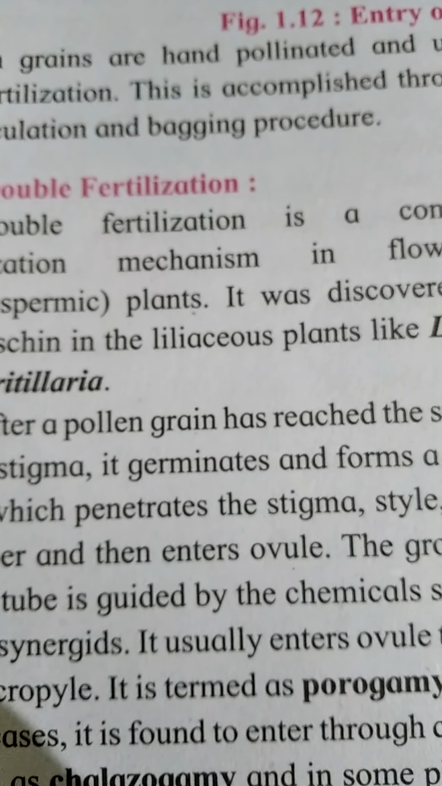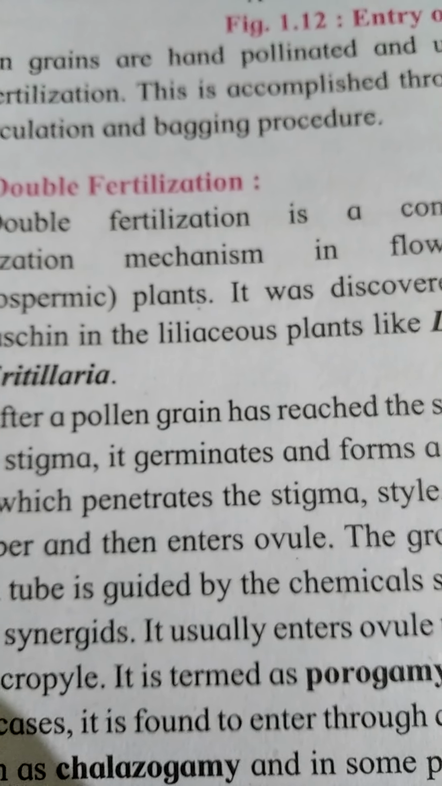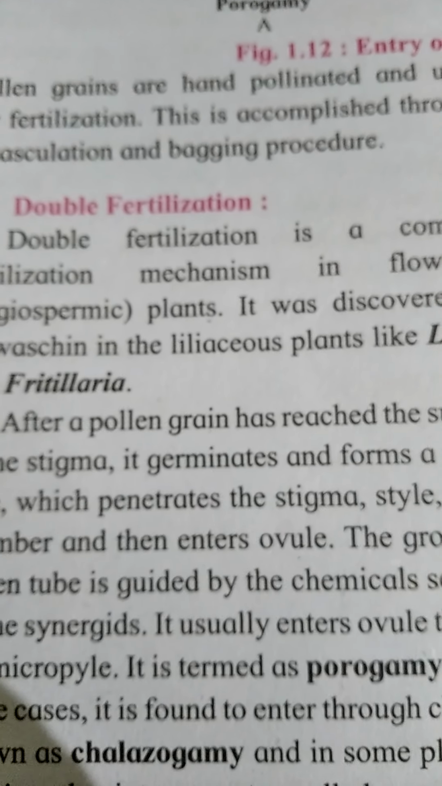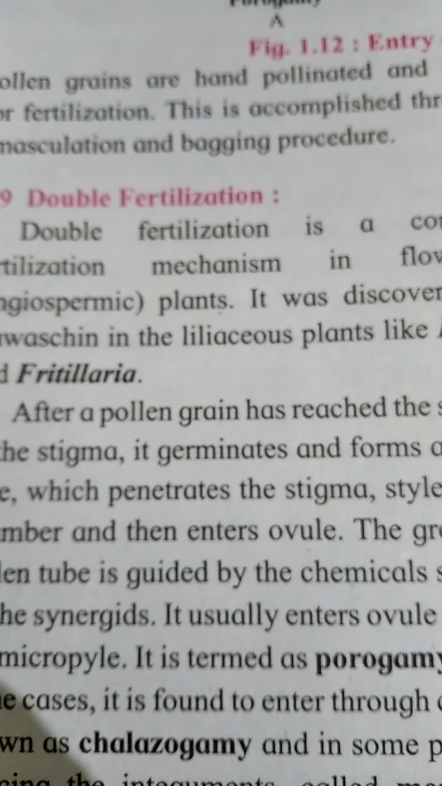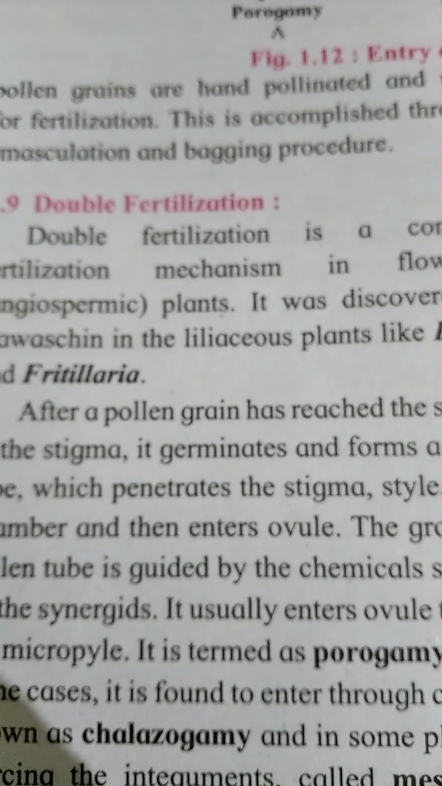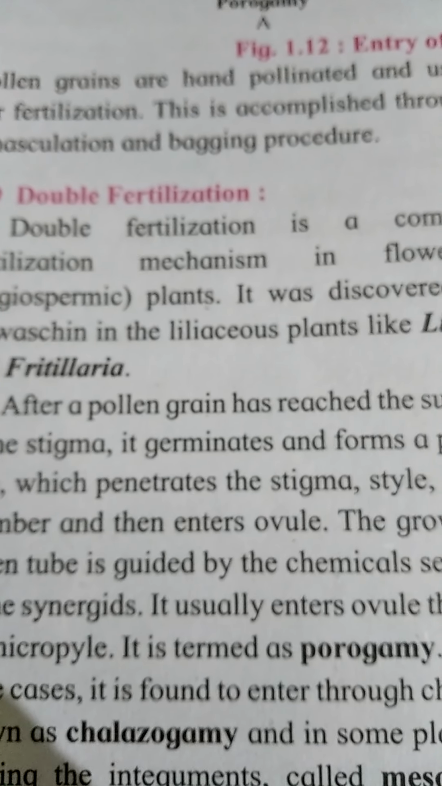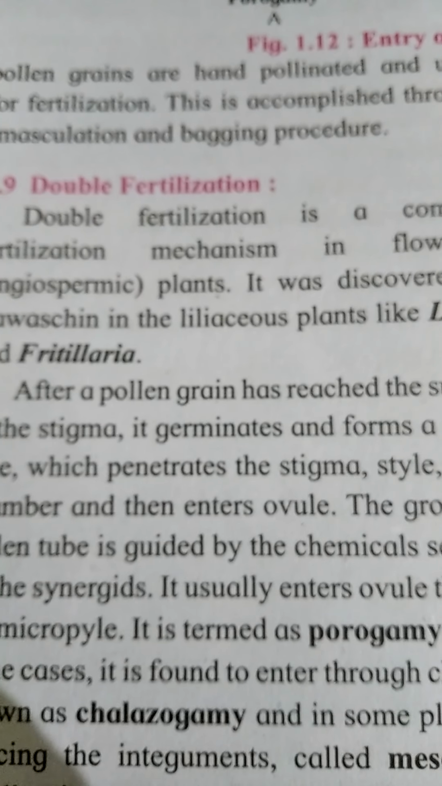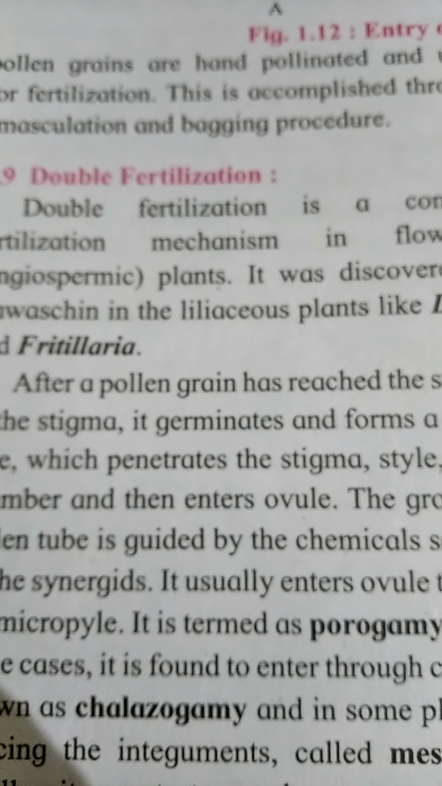This double fertilization mechanism was discovered by Nawaschin in Liliaceae family members like Lilium, Fritillaria like plants. This double fertilization involves fusion of two male gametes at two sides. First, male gamete fuses with female gamete or egg cell forming a zygote, while another male gamete fuses with secondary nucleus forming a primary endosperm nucleus.